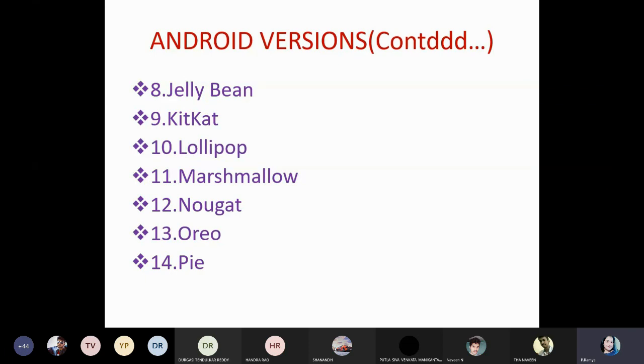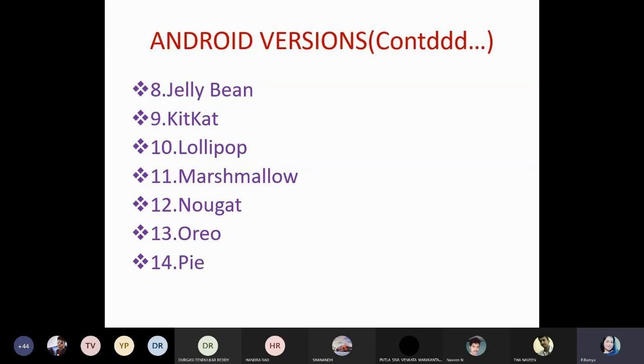You just observe how the Android version names will be. See, jelly bean is just like a sweet item or a dessert. All versions of Android will be desserts. What is meant by a dessert? Simply, dessert is nothing but what you take as a snack item after lunch or after dinner. You are going to call it a dessert. So each and every Android version is followed by a dessert.